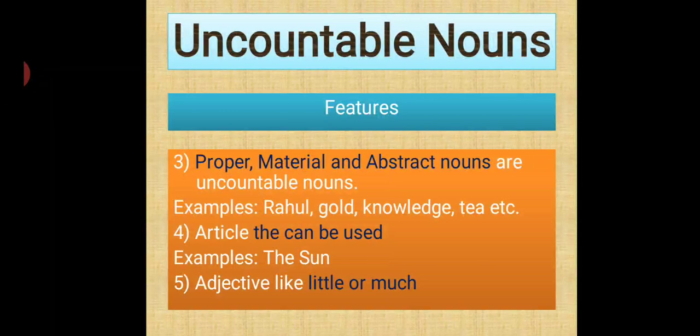For example, there is not much water remaining. So it is uncountable. You cannot say how much water is there. If you say a glass of water, then it's countable. If you are showing the quantity, then it is uncountable, and for showing the quantity we use much.